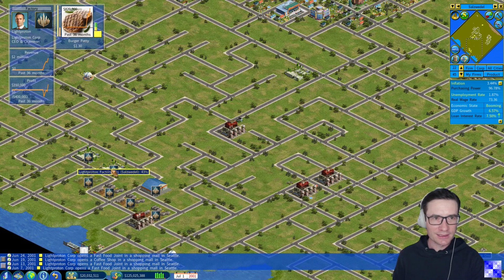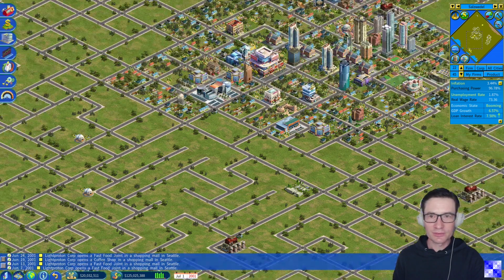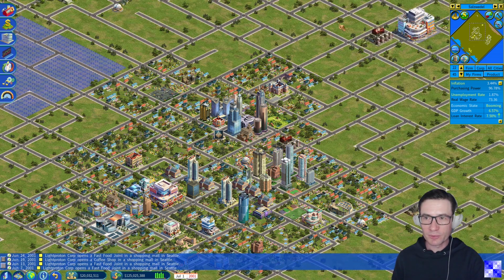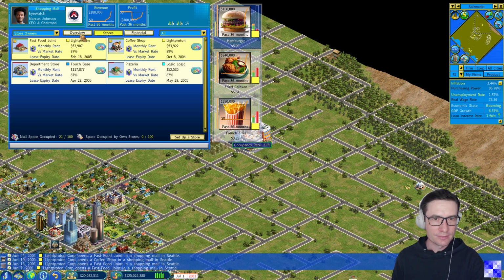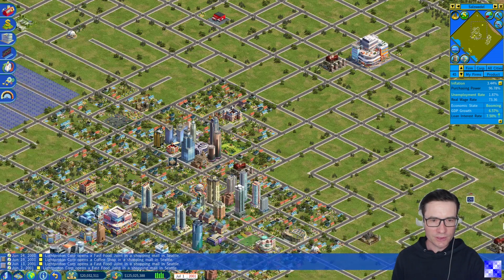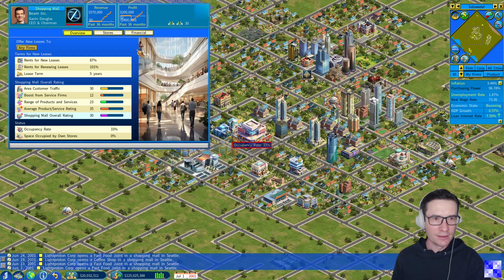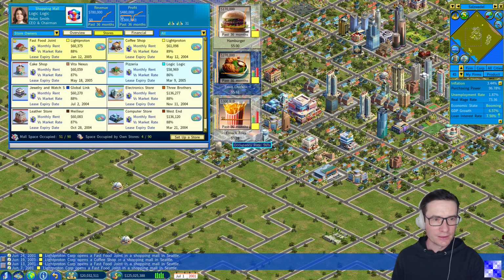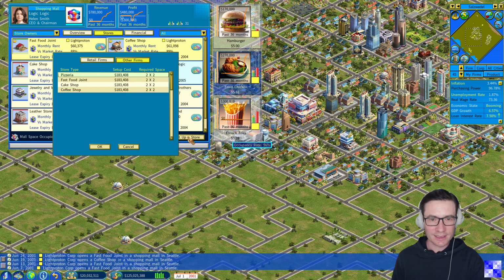And as we see, there is still production capacity left over, which is not needed for current fast food restaurants. We will go to the shopping mall with the highest rating. Let's check. This one is 14. Here we see 30. This one's 31. Check here. Is there still space? Yes. Set up a new store.